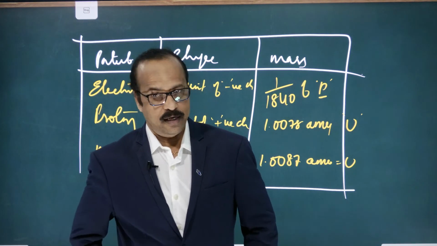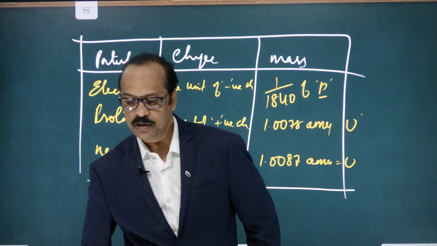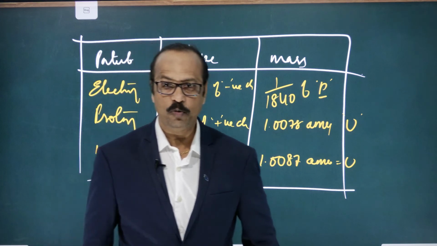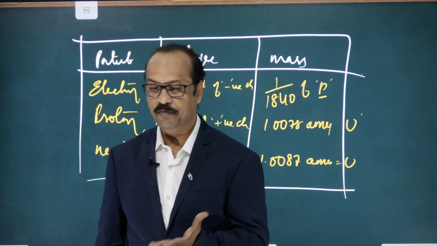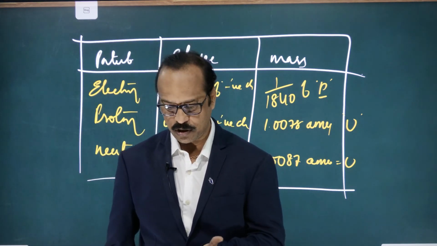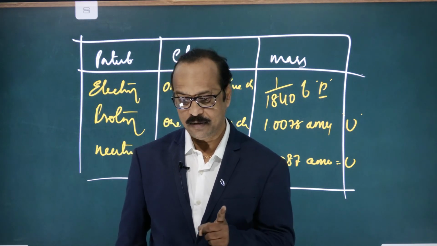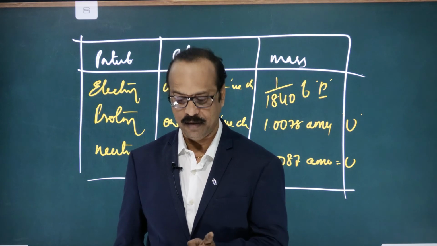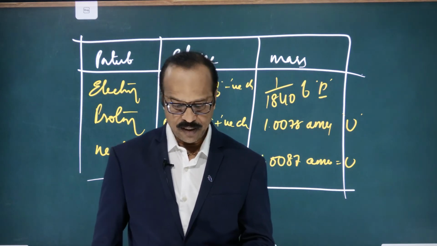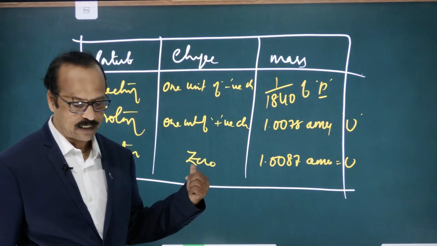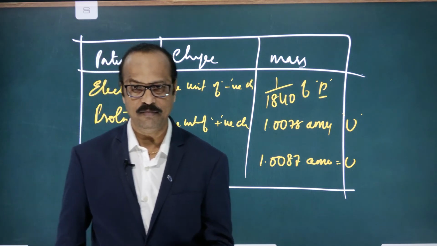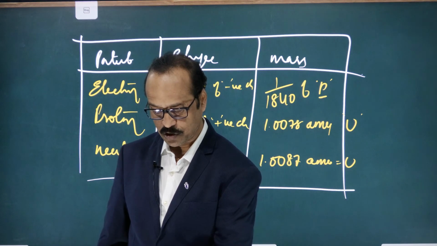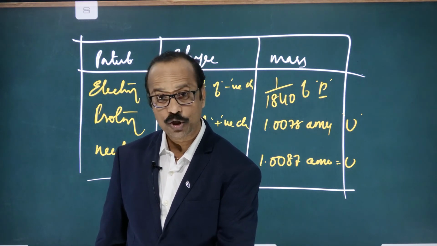Clear? Any doubt? If you have any doubt, you can post in the chat box, so that I will come to know what needs to be explained once again, and I can clear those doubts. Today your work is to read synopsis 2 completely. After that, there are some properties. Of course, I discussed the properties here, but once again, let's go through those properties. And in the next class, we solve practice sheet 2.